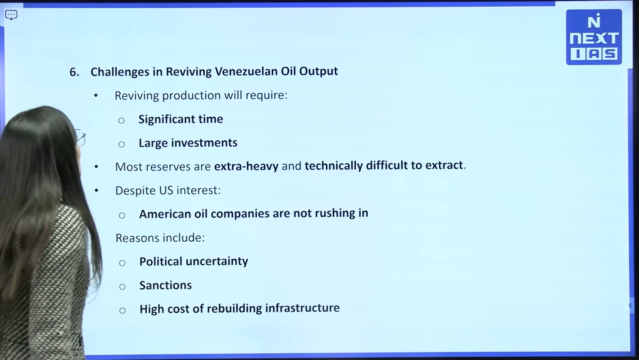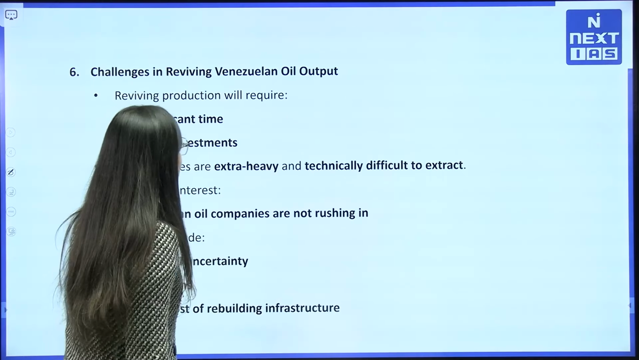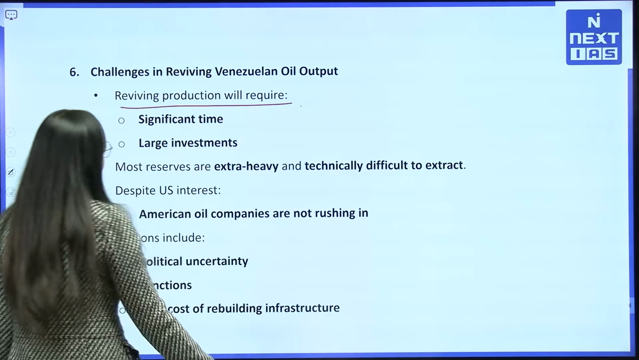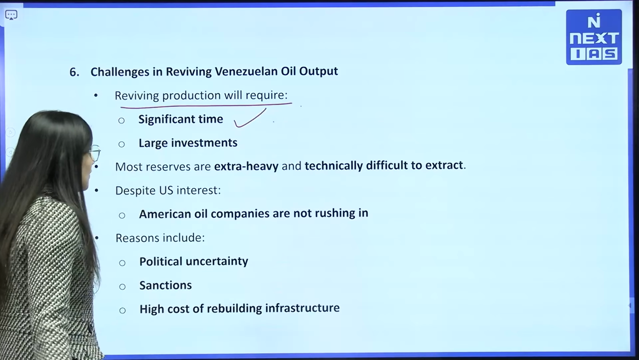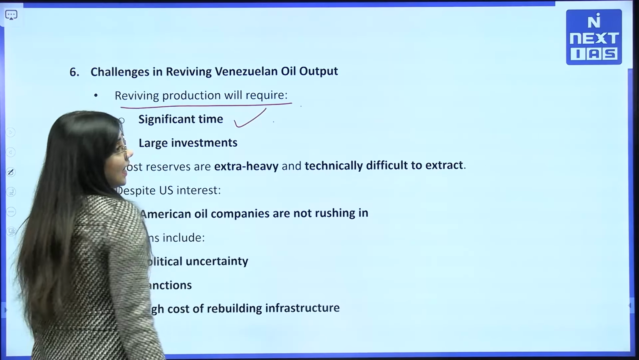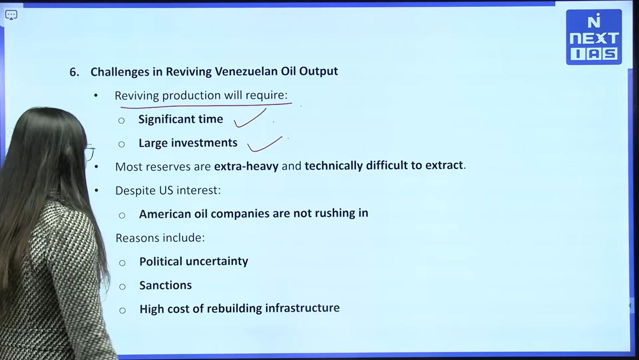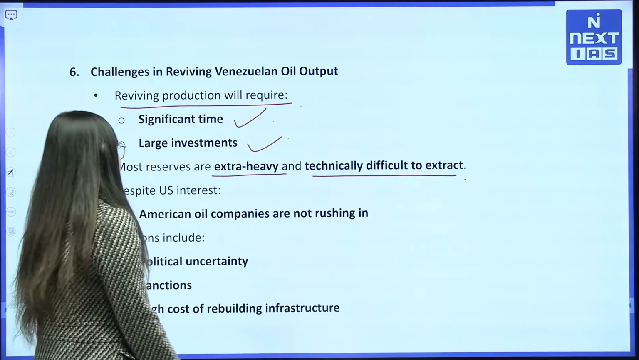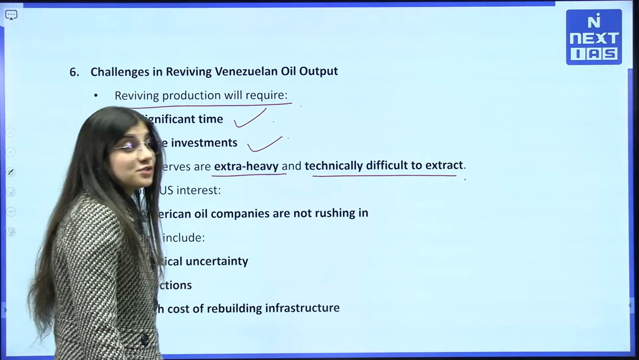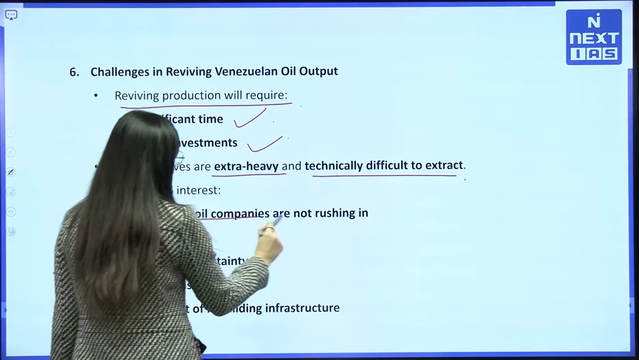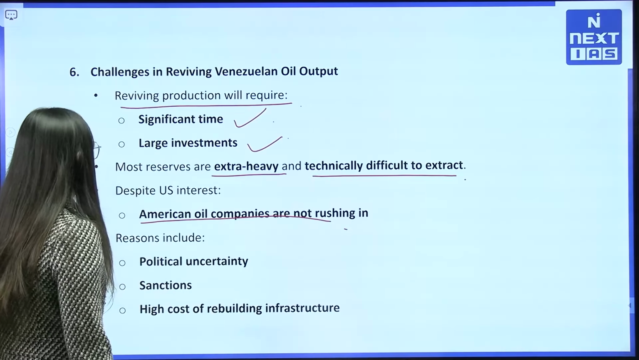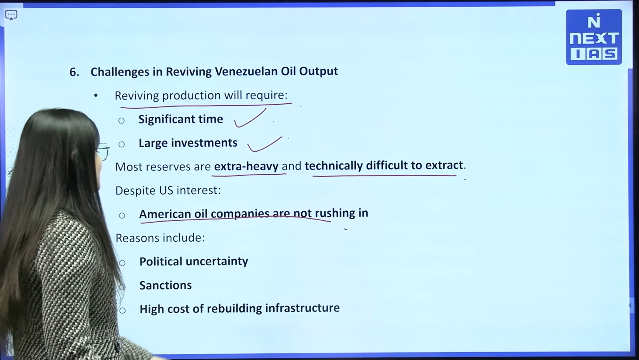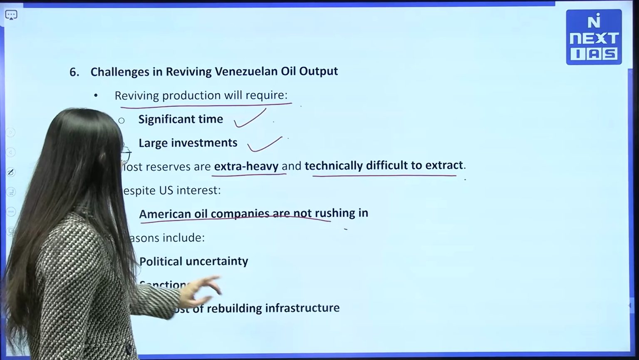Now, what are the challenges in reviving Venezuela's oil output? Reviving production will first require significant time, a good amount of time, and a large investment. Most reserves are extra heavy, and it is technically difficult to extract them. So despite the US interest in Venezuela's oil, American oil companies are not rushing in, because of political uncertainty, sanctions, and the high cost of rebuilding infrastructure.